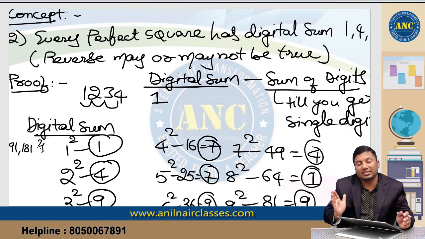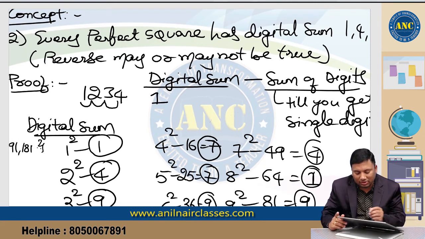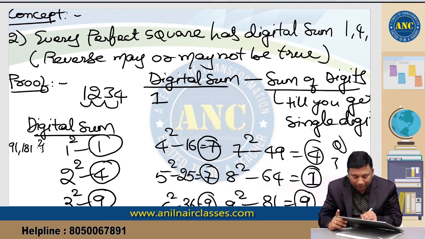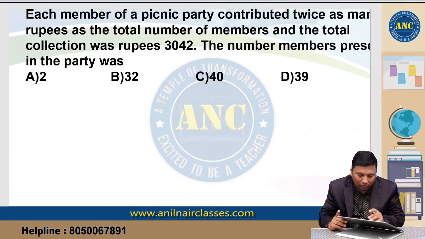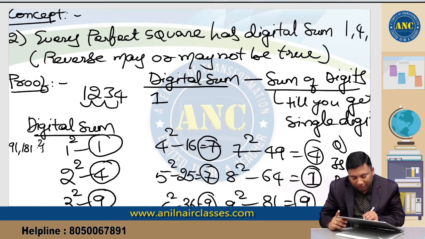But the reverse case, if a number has digital sum 1, 4, 7 or 9, it may or may not be a perfect square. For example, is 123321 a perfect square? Now, what is the digital sum of this number? 3 plus 3 is 6, 6 plus 2 is 8, 8 plus 1 is 9, 1 plus 2 is 3.